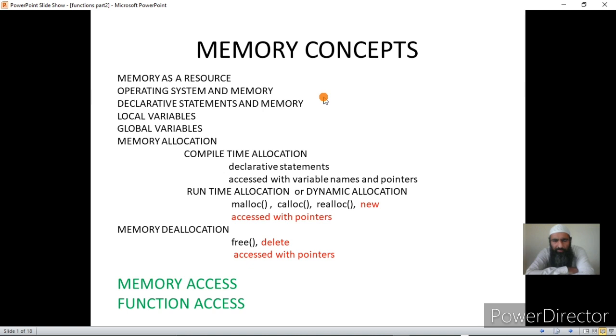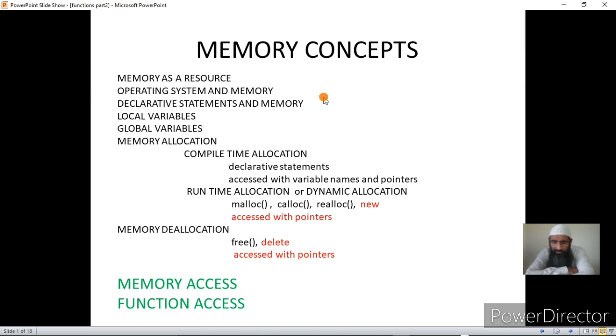So the memory is accessible to the programmer through declarative statements. It's not necessary that whenever you write declarative statements, the memory will be allocated. Mostly our programs have limited memory requirements and they get satisfied.